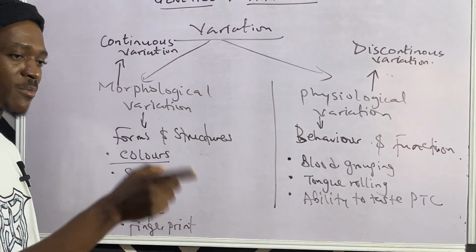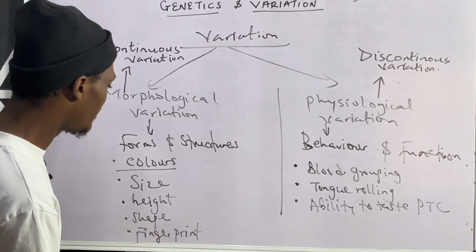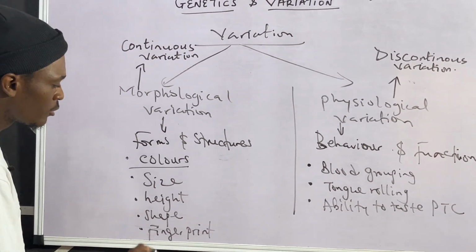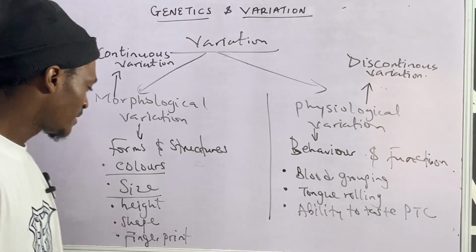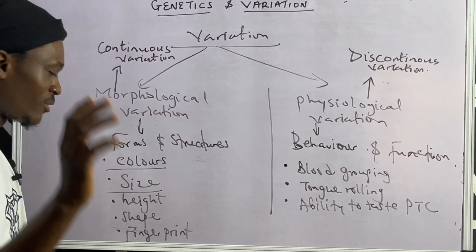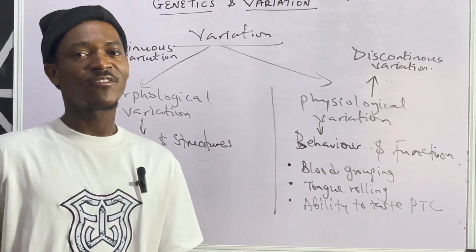When there is high concentration it is brown, when there is low concentration it is blue. So this is size: some persons are literally fat while some are slim. That's size. Then height: some are tall, some are short. Shape: some have different body shapes.